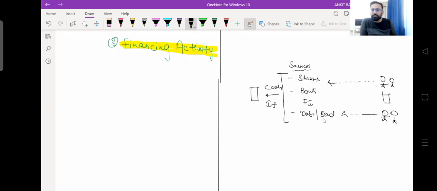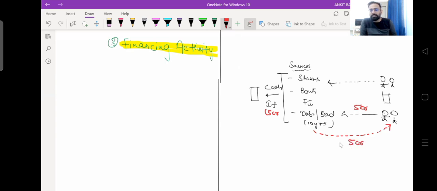Now suppose you have issued debentures or bonds for 10 years. After 10 years you will be redeeming them, and at that time you need to repay the money. Let's say we issued debentures of rupees 5 crore. Right now you receive 5 crore rupees from debenture holders, and after 10 years you have to repay this money.